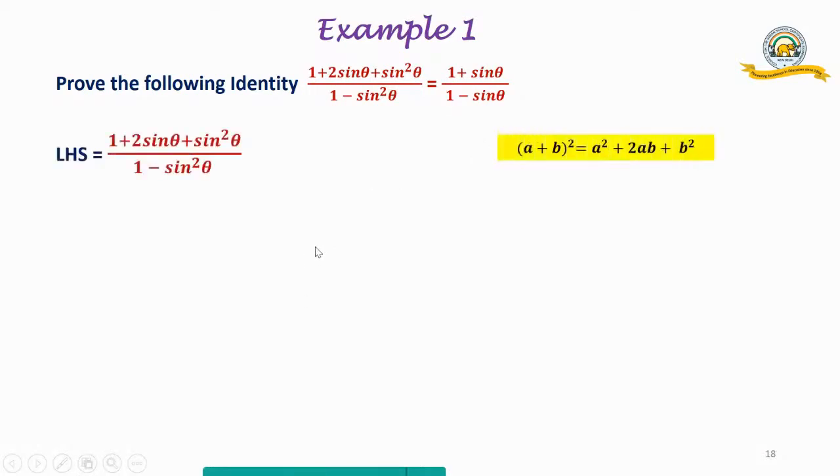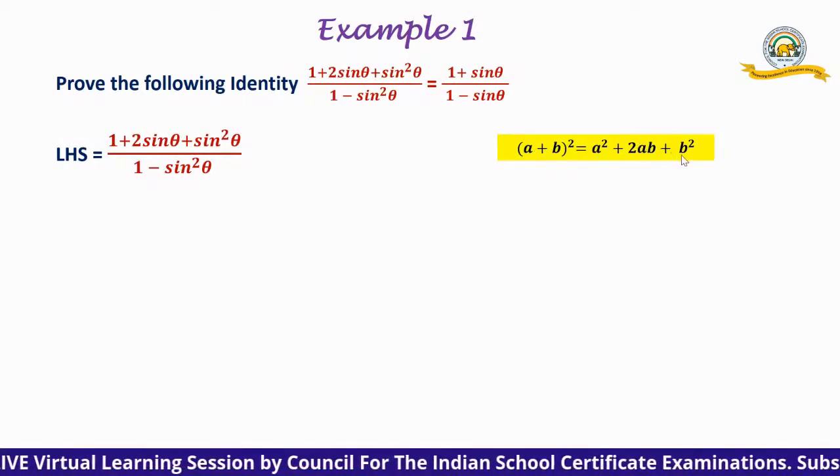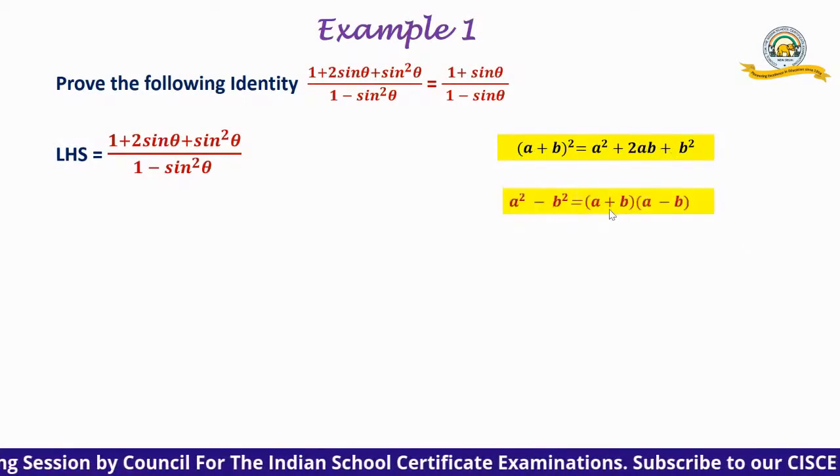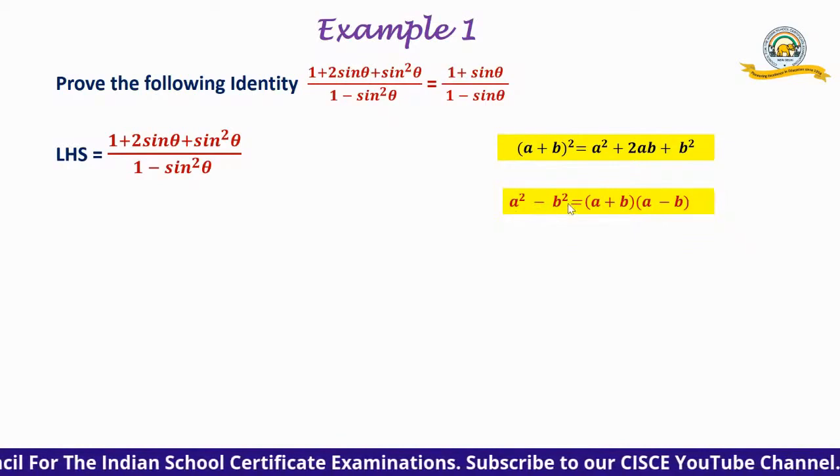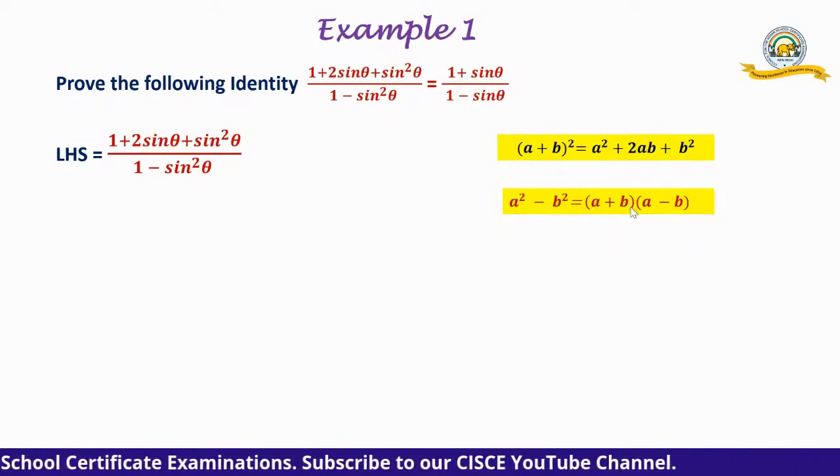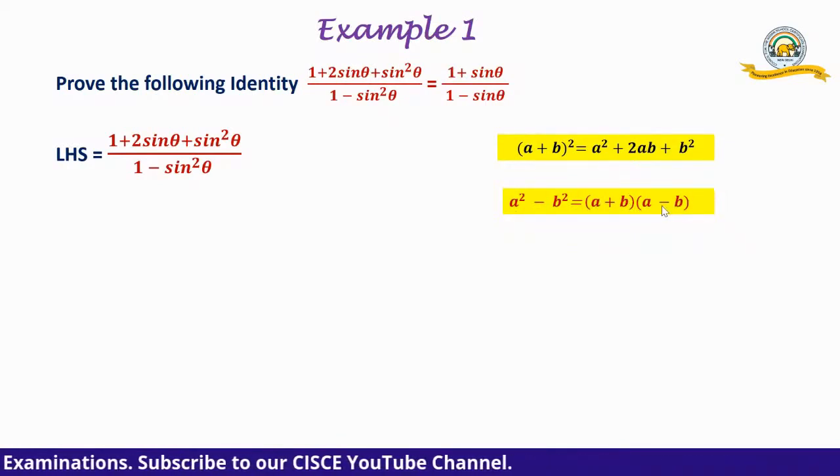So, we are starting with the left hand side. Now, the numerator is 1 plus 2 sine theta plus sine square theta. What are we bringing in? The algebraic identity, and its application. (A plus B) whole square is A square plus 2AB plus B square. And A square minus B square is equal to (A plus B) into (A minus B). We have done it just now.